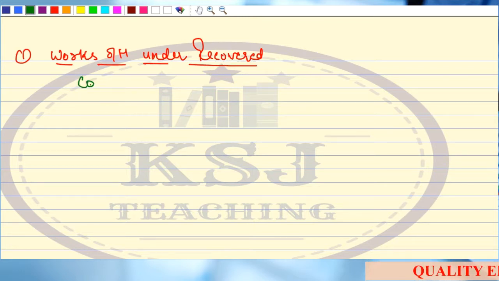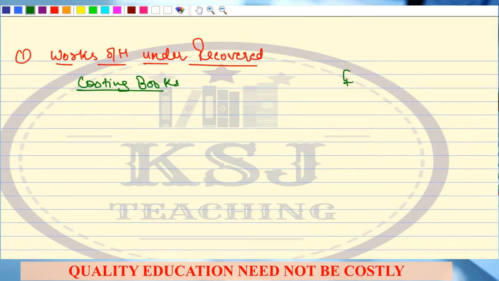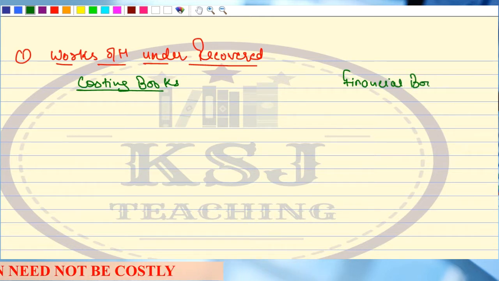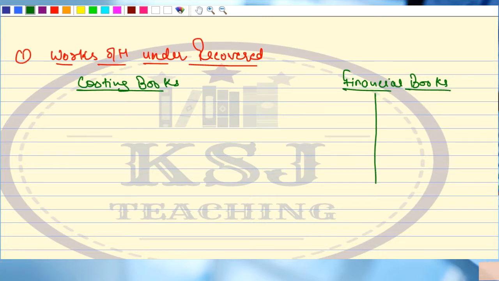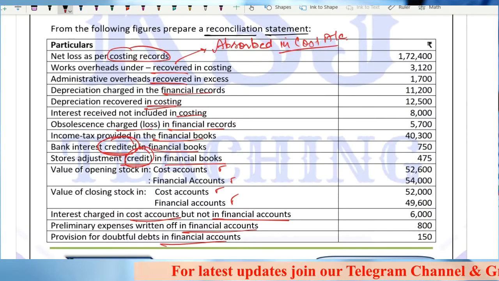So we are going to take the costing books, right? And we are going to take the financial books. The same way as I told you in the last lecture, how to identify whether an item should be added or subtracted.